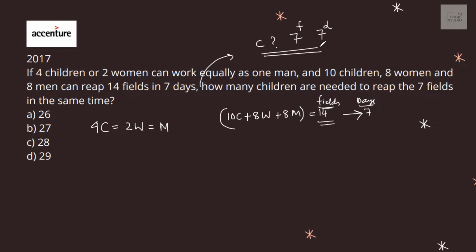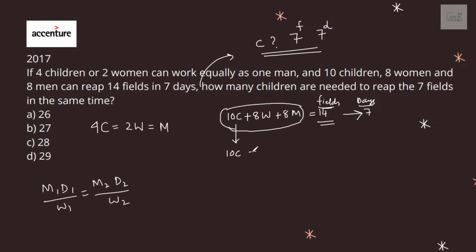This is the question, and we know the drill for this, isn't it? We have discussed this earlier also. M1 D1 by W1 is equal to M2 D2 by W2. Let us convert this group into children. 10 children means 10 children.